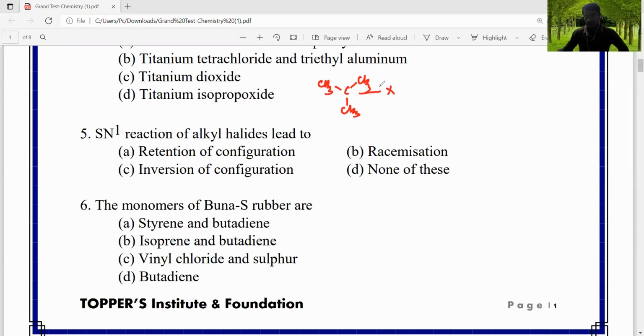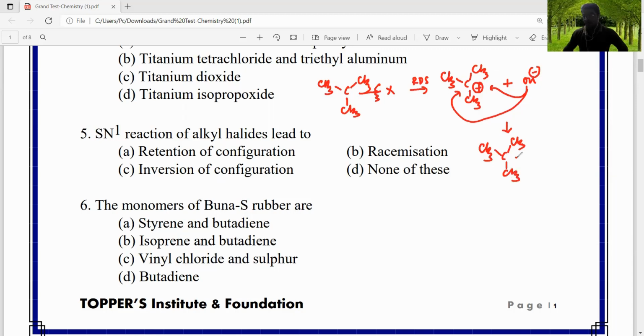First, the C-X bond breaks, and that is the rate determining step, forming a planar carbocation. Then in the second step, the nucleophile attacks on the front side or back side of this tertiary butyl carbocation, and we get 50% retention and 50% inversion configured product.